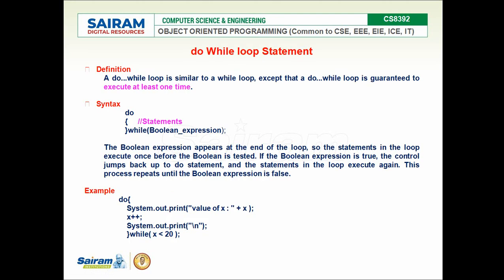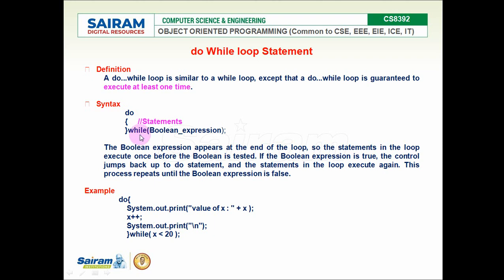Next is do while. A do while loop is similar to a while loop. The only difference is that a do while loop is guaranteed to execute at least one time, which means without checking the condition, the code block will be executed the first time. At the end of the code block, the condition will be checked. As long as the condition returns true, this statement is going to be executed repeatedly. Once the condition fails, it comes out of the loop. So at least once, without checking the condition, at the first time these statements are executed once.